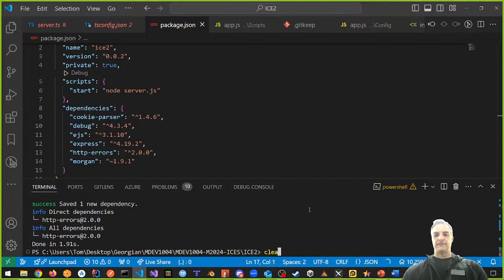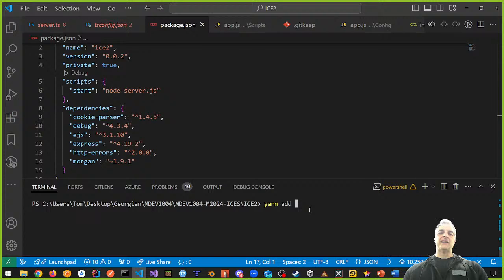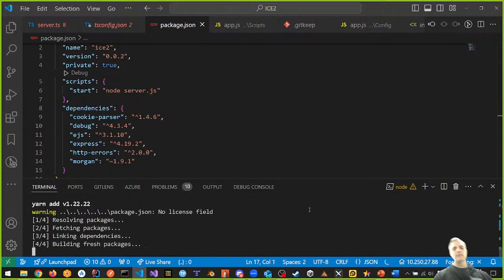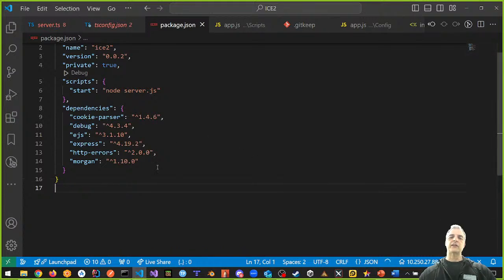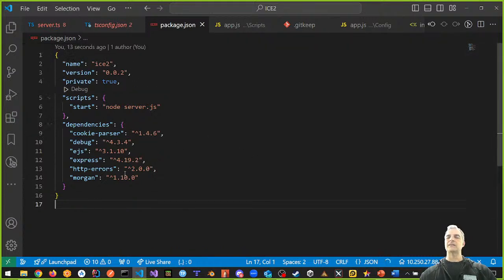And last but not least, we're going to say yarn add Morgan. And it's going to go from whatever it was to 1.10.0. So this is the latest version of these dependencies. Now there's two things in a package, okay? One thing that you see here is package dependencies, and another thing is dev dependencies. So project dependencies and dev dependencies.